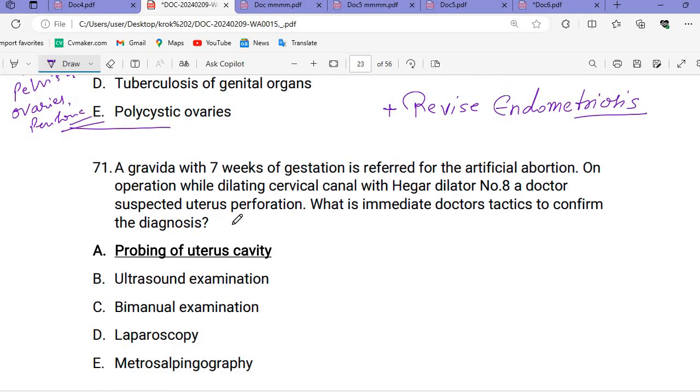A gravida at 7 weeks of gestation is referred for an artificial abortion. While operating, the cervical canal is being dilated.